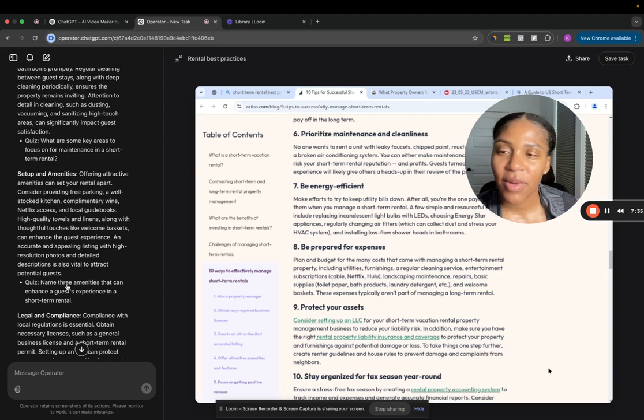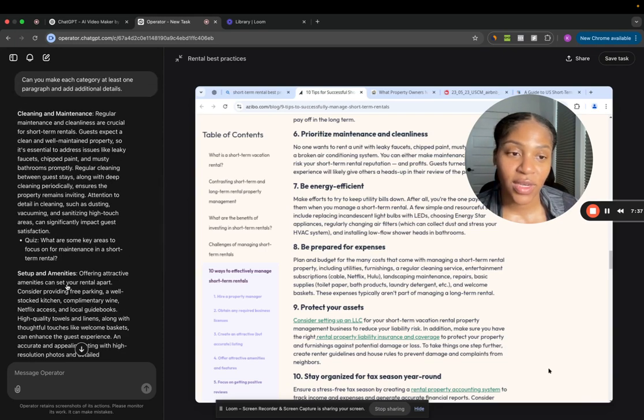And it adds some obvious things. And so you need to add the specifics, especially things that you've seen from your own experience. Just some of the obvious things that I'm seeing right now. Make sure there's no leaky faucets, chipped paint, regular cleaning between guest stays. We know that cleaning is really important.